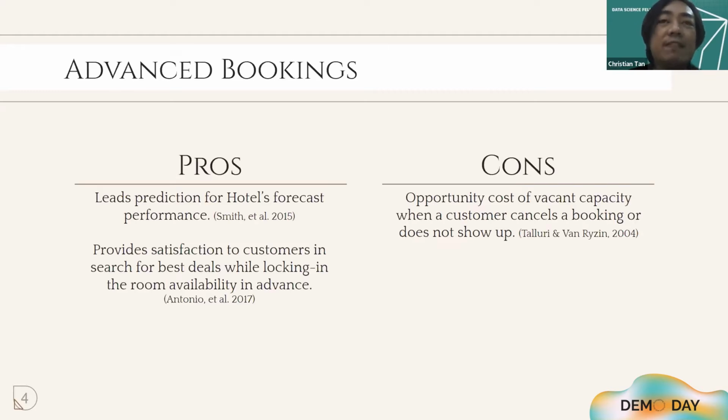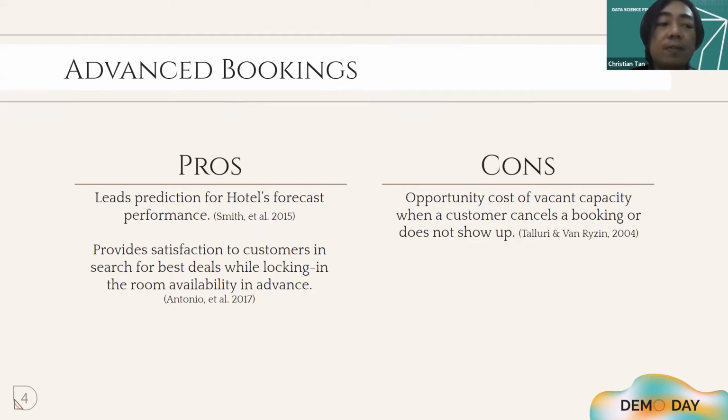This contract gives the customer the right to use the service in the future at a settled price, usually with an option to cancel the contract prior to the service provision. This technology helps hotels to forecast the revenue and performance. It also provides satisfaction for the customers in search of best deals while locking in the room availability in advance.